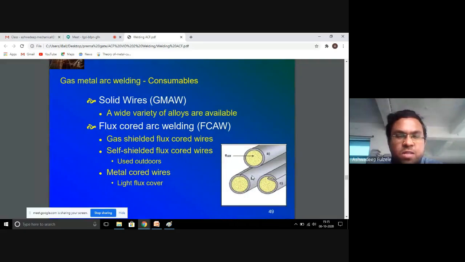The consumables contain solid wires. A wide variety of alloys are available. If we wish to use flux cored arc welding, gas shielded flux cored wires can be used. Self shielded flux cored wires are used outdoors, particularly in heavy industries. The metal cored wire has a light flux cover.